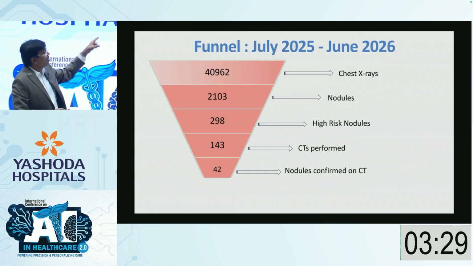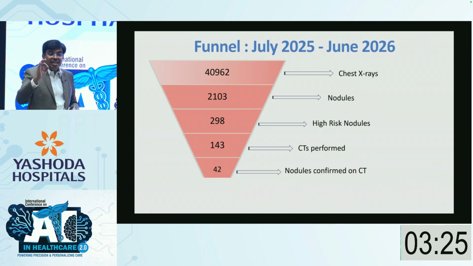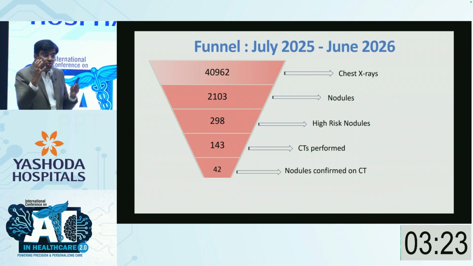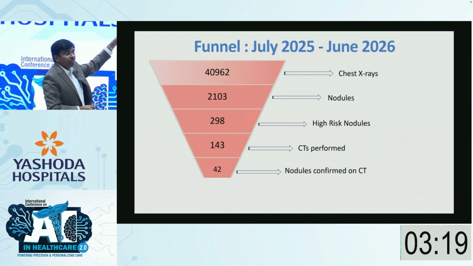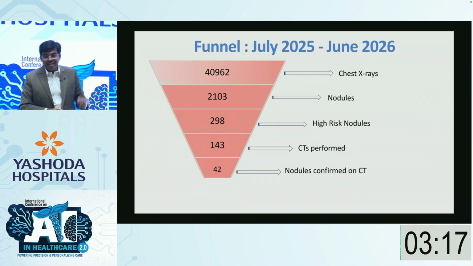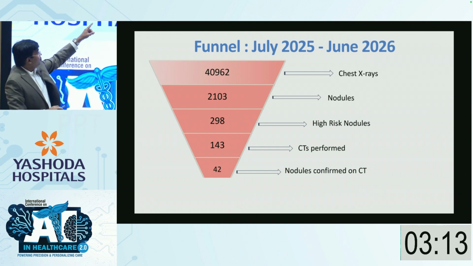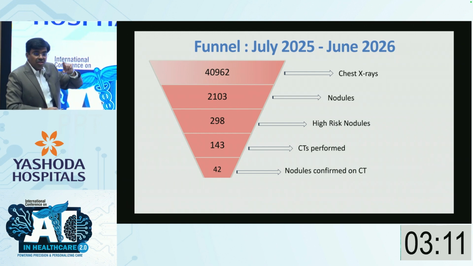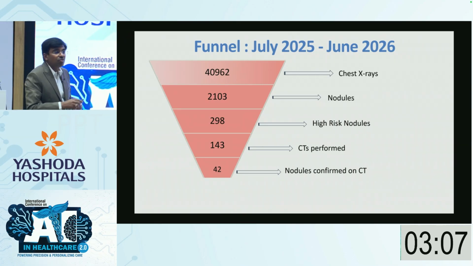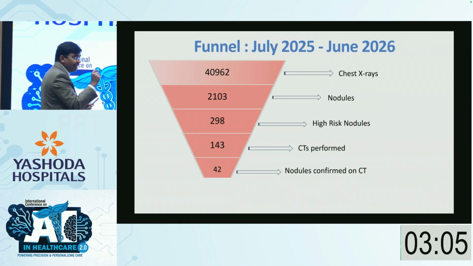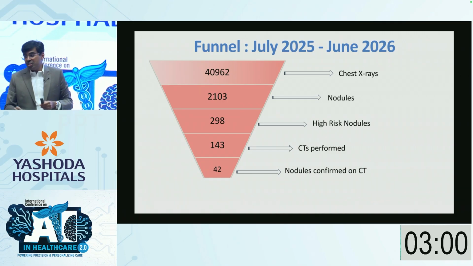Important point is that these are not high risk people. Very different from the lung cancer screening programs where you choose patients who are smokers. These include people who are asymptomatic, who come for health checks, who have no smoking history. And then if you see, of these 40,000 X-rays, there were 2,000 nodules picked up on X-ray, 300 high-risk nodules, which means you have to screen 110 X-rays to pick up one high-risk nodule in a low-risk population.